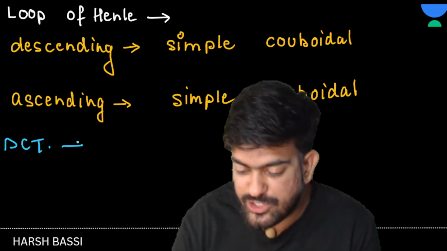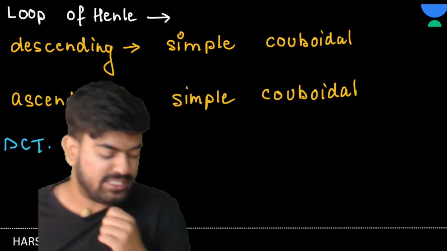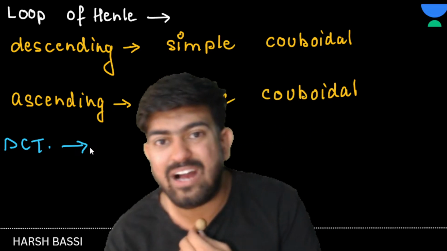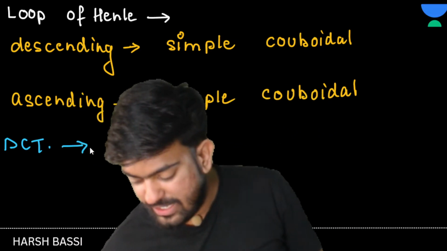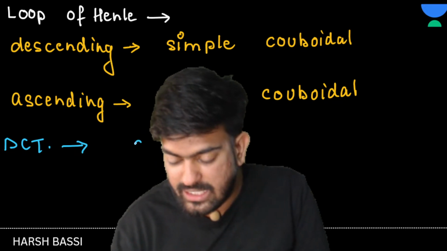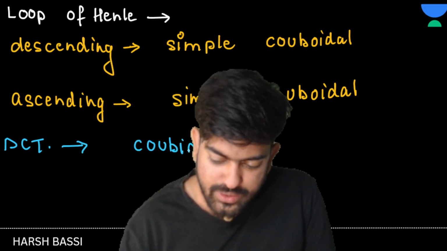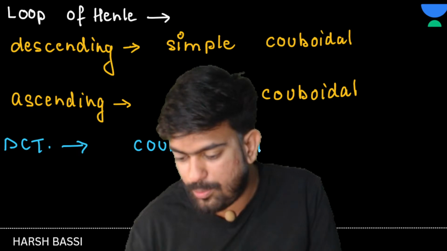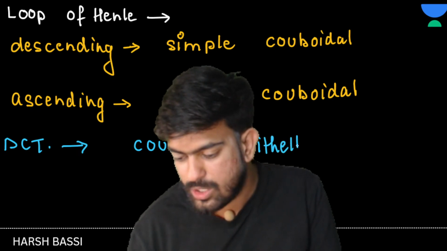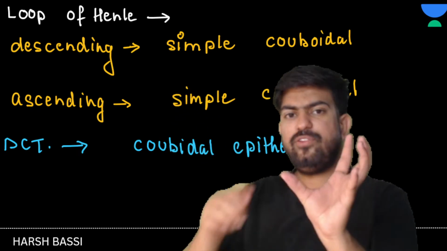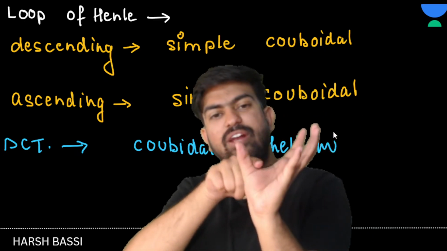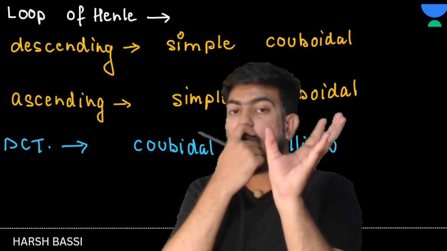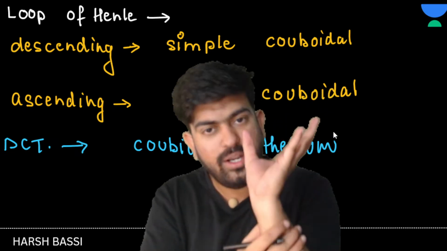In DCT which type of cells are present? In DCT we have cuboidal epithelium. Okay, cuboidal epithelium. So, did you remember? Podocytes in Bowman's capsule. Next, in PCT, what is present?